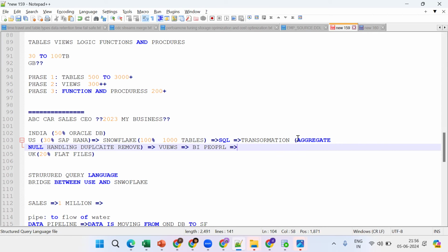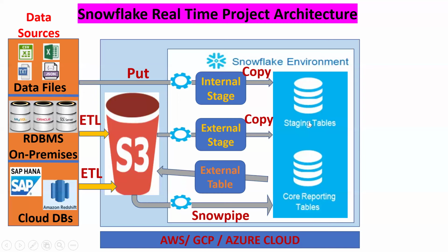I'll explain one more time. We are bringing all this data from different sources and putting it into Snowflake. Now with the help of SQL, which is structured query language, with aggregate functions, analytical functions, joins handling, and null handling, we are trying to transform the data and create views, and then we go to the consumption layer.